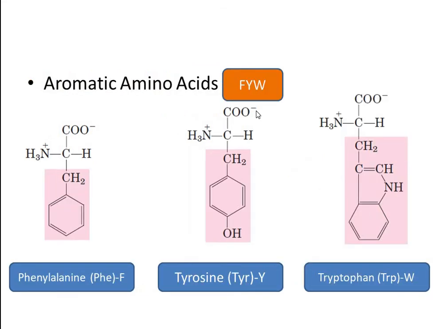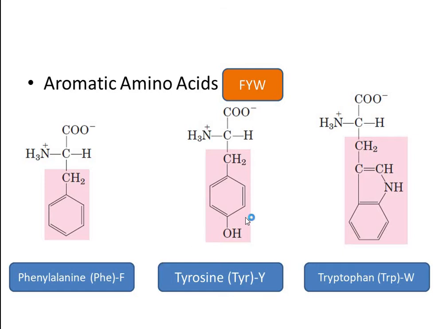The aromatic amino acids possess an aromatic ring in their structures, and these include 3 amino acids: phenylalanine, tyrosine and tryptophan. Phenylalanine possesses a phenyl group at its side chain and can be represented by the 3-letter abbreviation PHE and the 1-letter abbreviation F. Why have I not used P here? Because P is reserved for the amino acid proline. Its pronunciation is phenylalanine, and that's why we have used the letter F instead of P and reserved P for